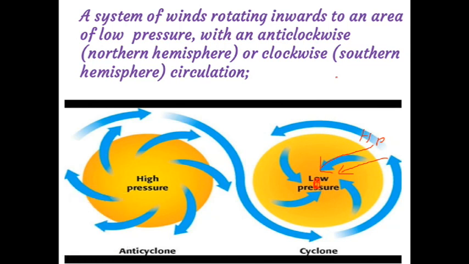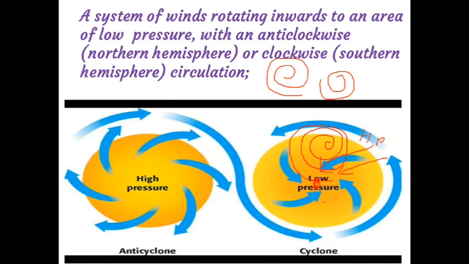Clear, children? This is called clockwise. Anti-clockwise means the wind is moving in the opposite direction, like this. Yes or no? This is the anti-clockwise.